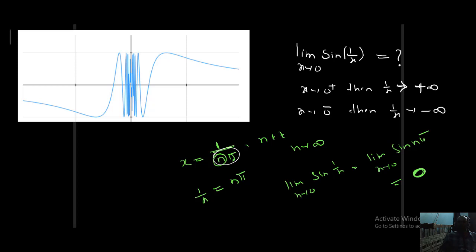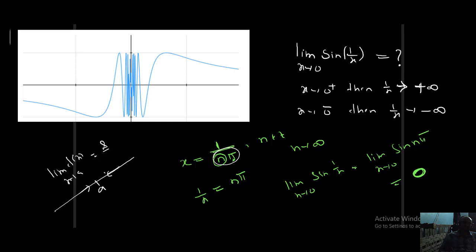So what do you observe, students? If x is approaching 0 from a higher value of 0, sine 1 by x is tending to 0. Actually, the limiting value of f of x where x tends to a is L. What is the meaning of that? X is tending to a from higher values of a or lower values of a, and your f of x is tending to L.